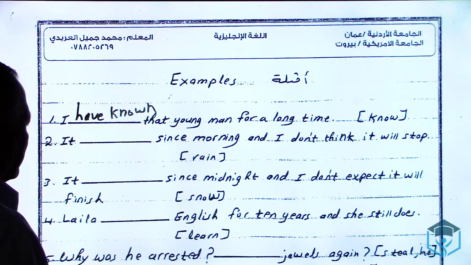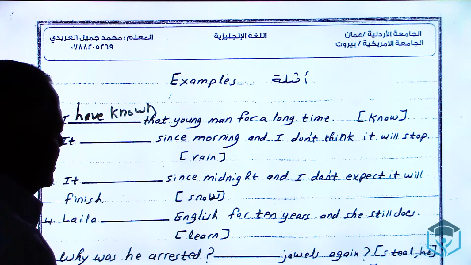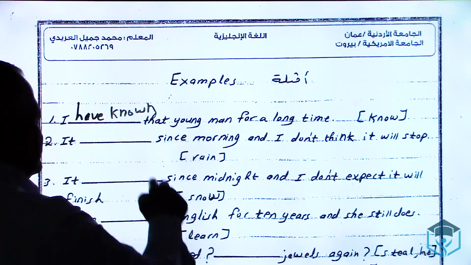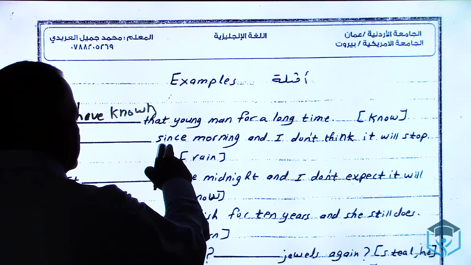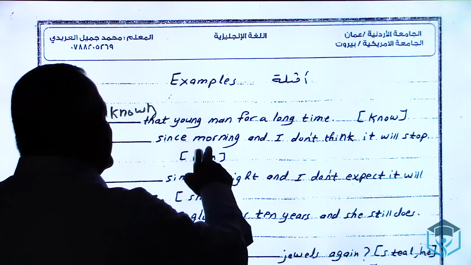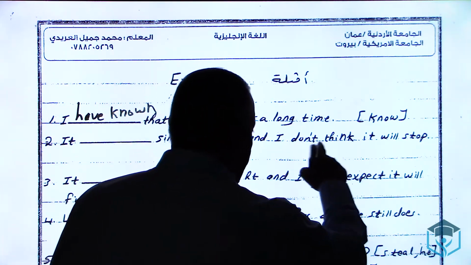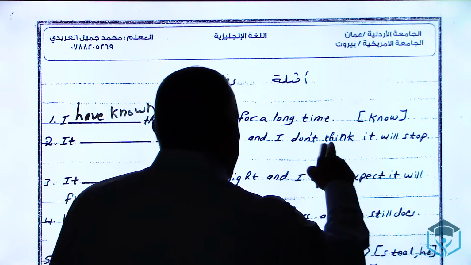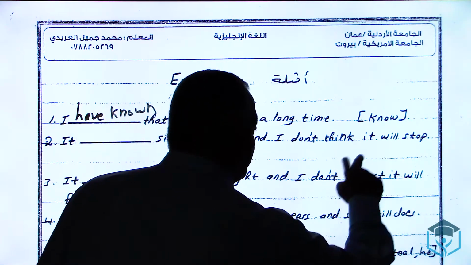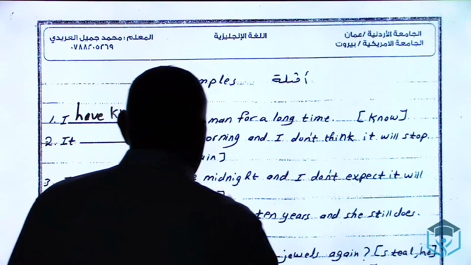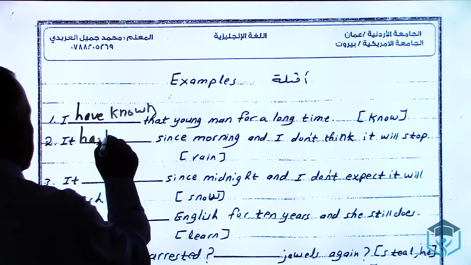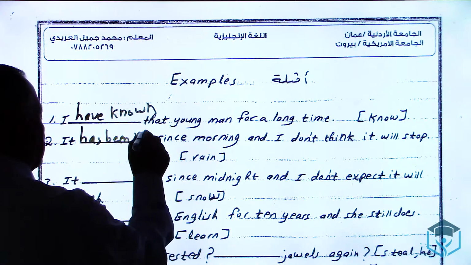2. It rains since morning, and I don't think it will stop. The word since. Again, this word since means either present perfect simple or continuous. And because the sentence says that I don't think it will stop, that means the verb is continuous. And being so, I say it has been raining.